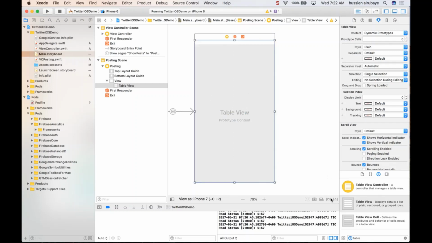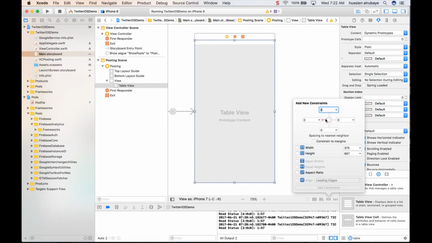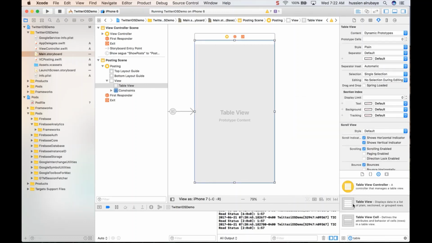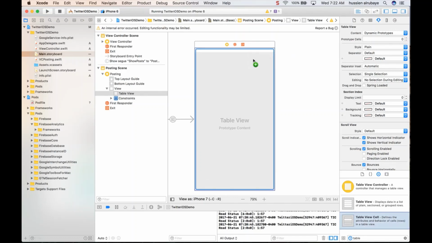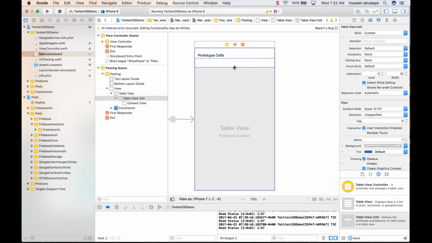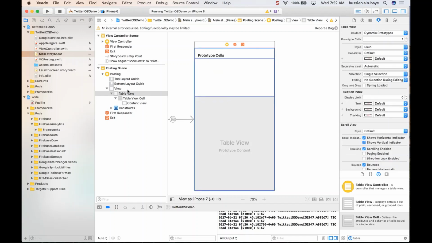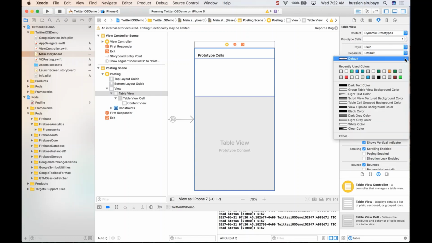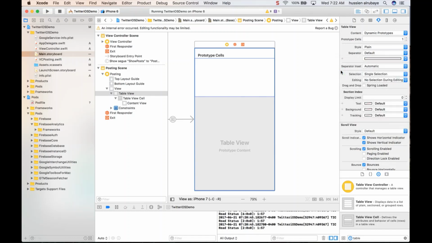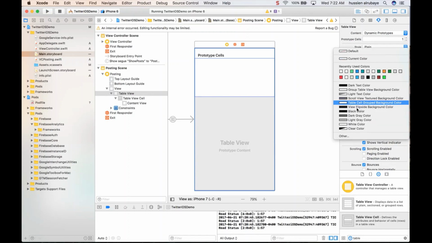So I just make sure to pin it, with the edge constraints set to 0, so it shows full screen. Also, this table view has a number of rows. So first of all, let me just start with the first row, which has the post part. But before doing everything, make sure this is my table view. Change the background for it to this color, which is, what does this color mean.